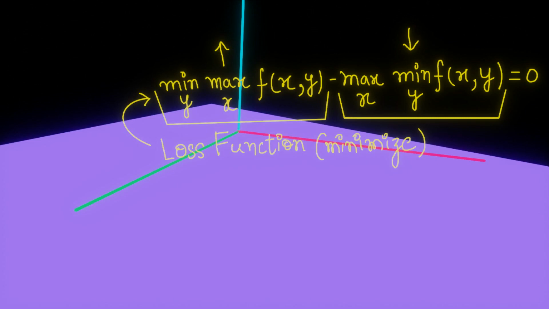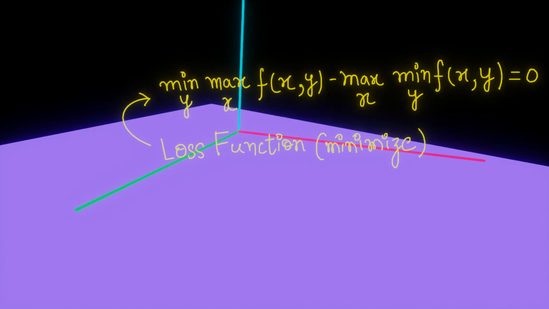So now, rather than competing with each other and working independently to minimize and maximize the loss function, our generator and critic will only minimize the loss function and work together. So our networks are no longer adversaries. Rather, they are partners and they work together to minimize the loss function. So this GAN can be renamed from generative adversarial networks to generative minimization networks.